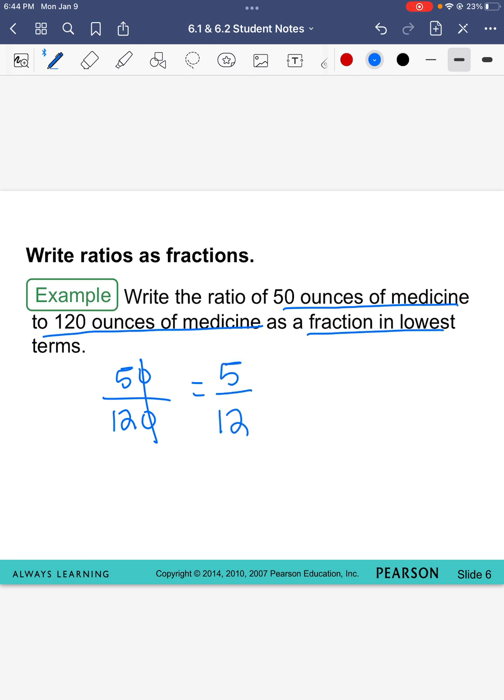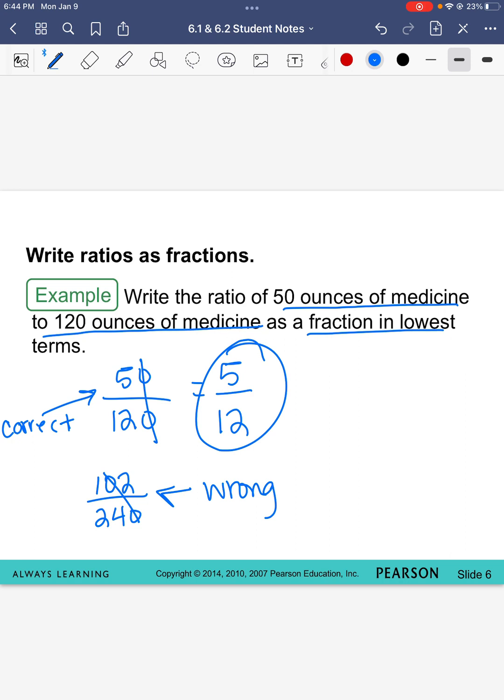Okay? Now, be careful, because if you had this number, you cannot cross off the zeros. You can only cross them off if they both end in a 0. Okay, so 5/12 would be my answer. That doesn't go down in lowest terms anymore. All right, I'm going to clear this and move on.